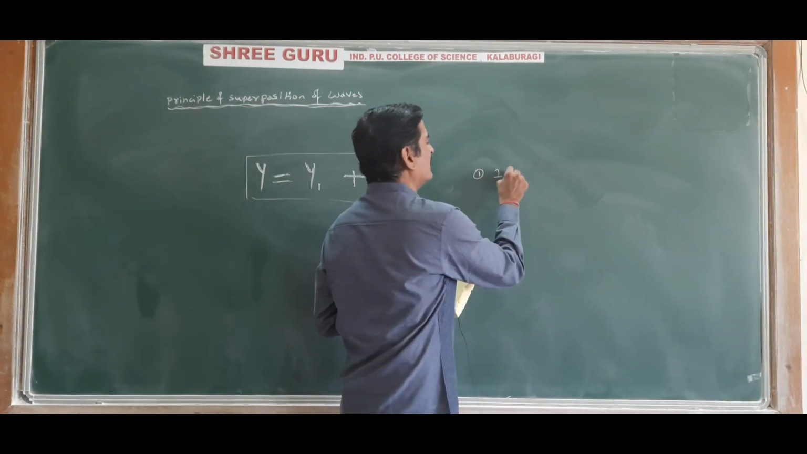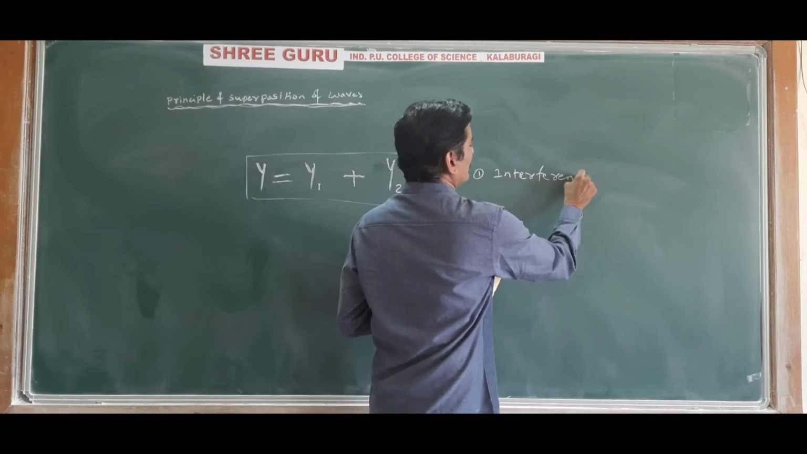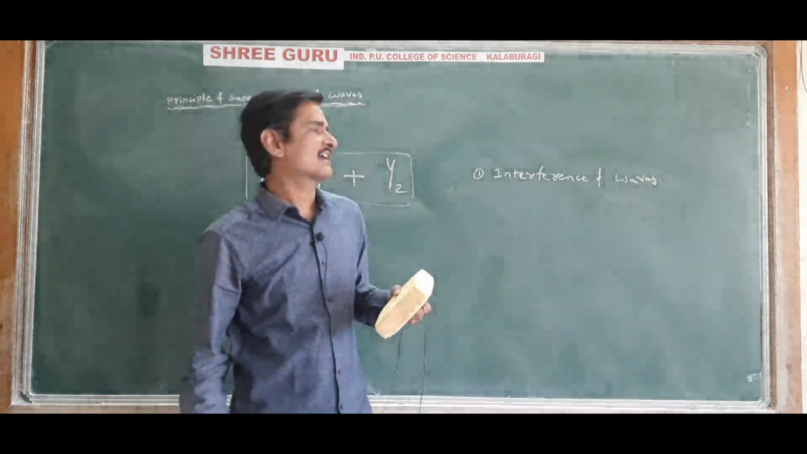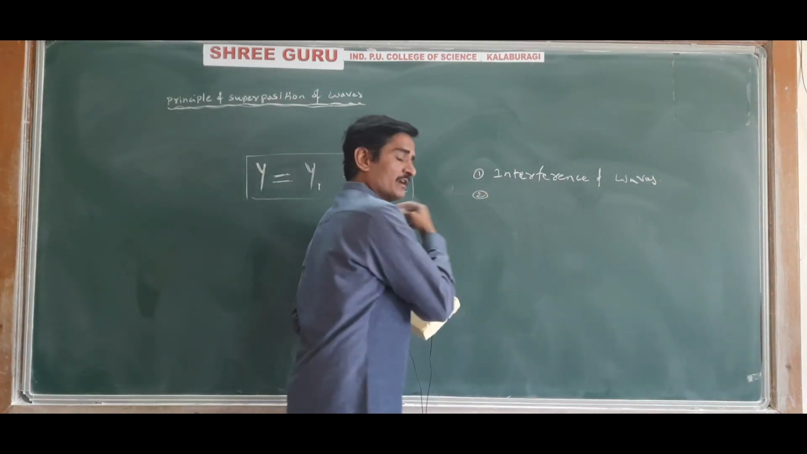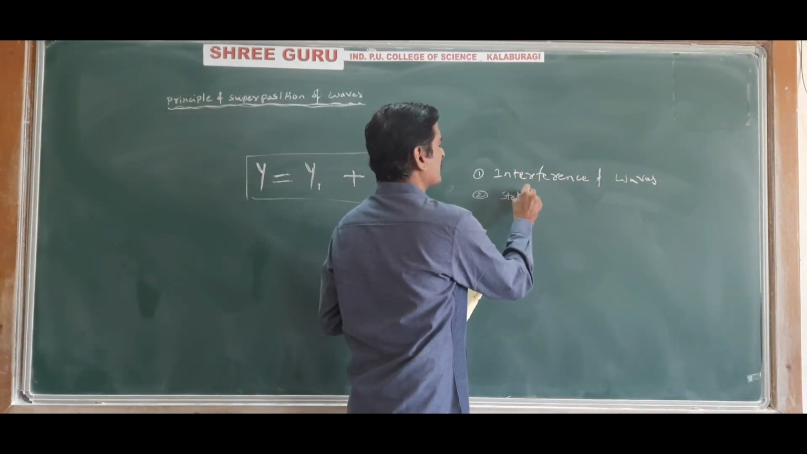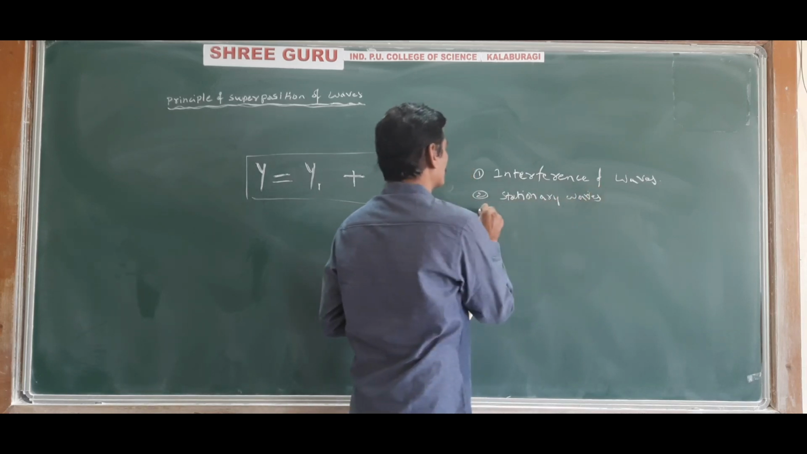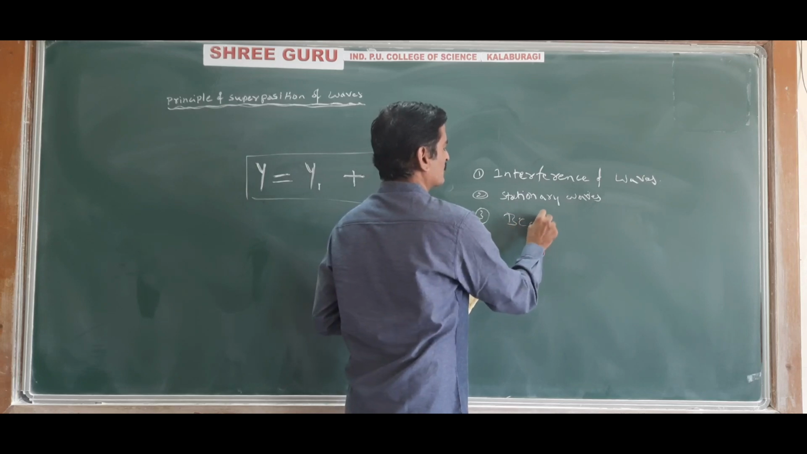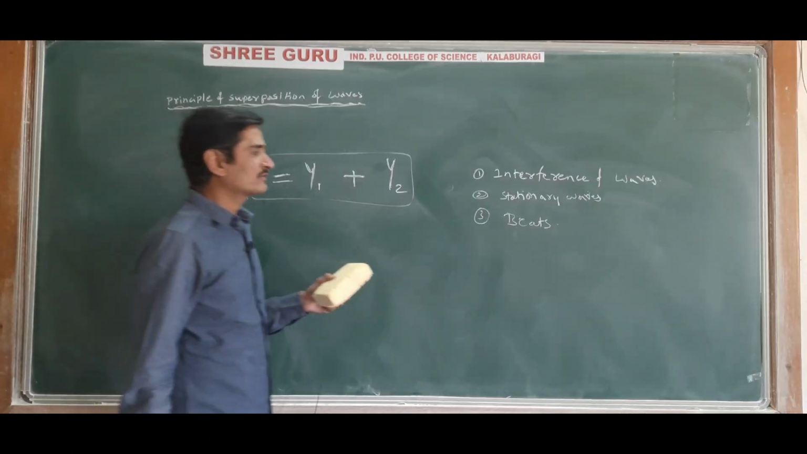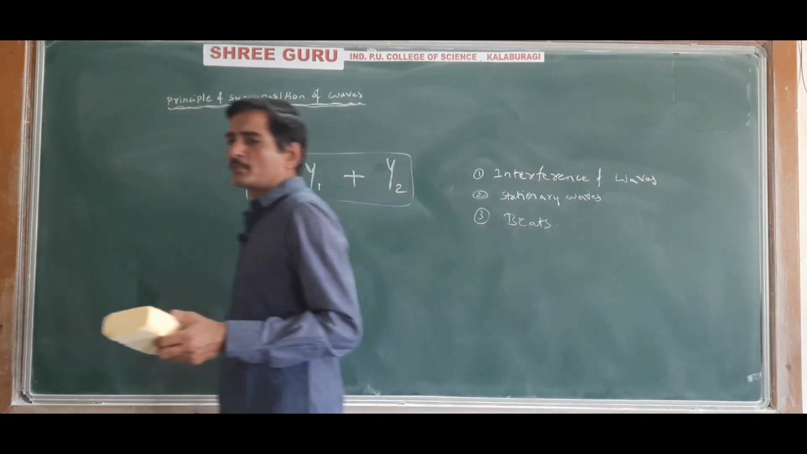So this is called the principle of superposition, and by using this principle we can study the interference of light and interference of waves, which will come in the second year. Also, by using the principle of superposition we can study stationary waves, and also we can study beats. These three concepts, that is interference of waves, stationary waves and beats, are studied by using the principle of superposition of waves.